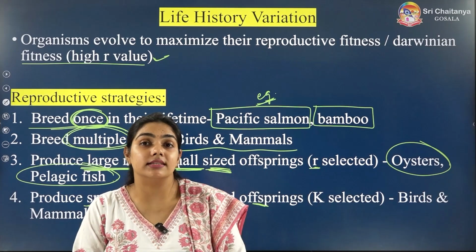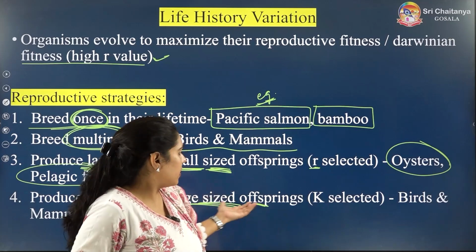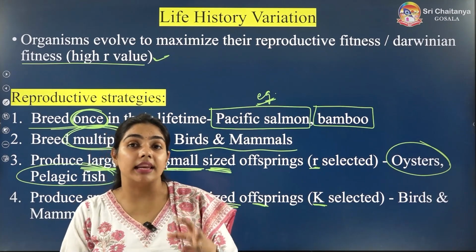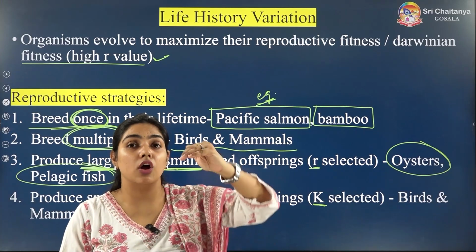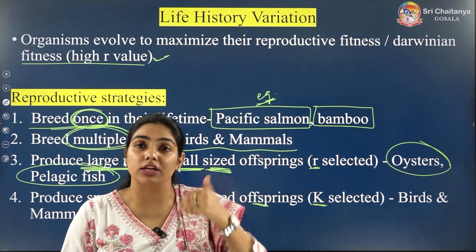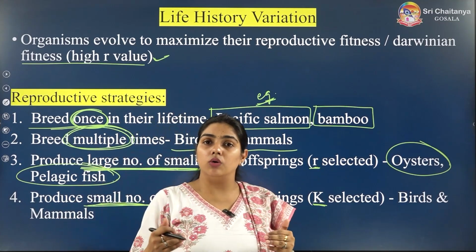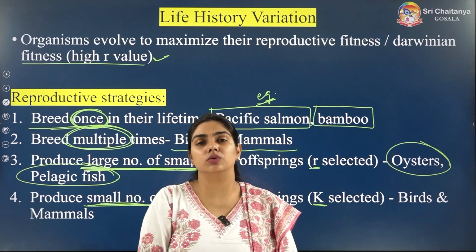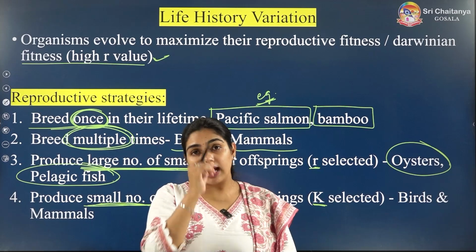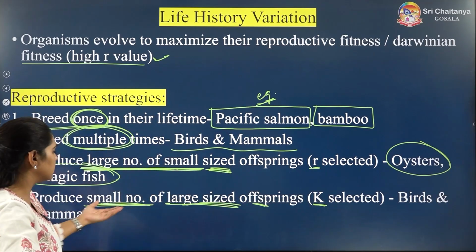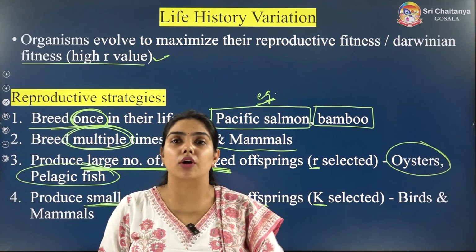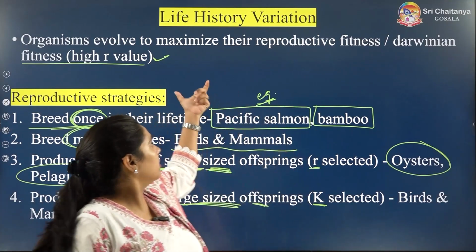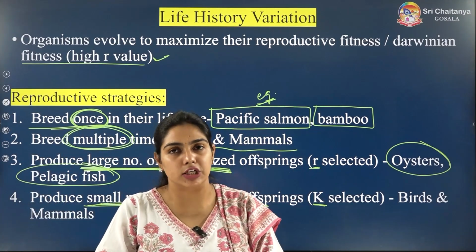These species are going to increase their R. Whereas K-selected species depend upon the carrying capacity, and they cannot increase beyond the carrying capacity. The human population is also near the carrying capacity, it has reached near to it. That is why birds and mammals give rise to a small number of large-sized offspring. So these are the four different strategies given in the paragraph on life history variation.